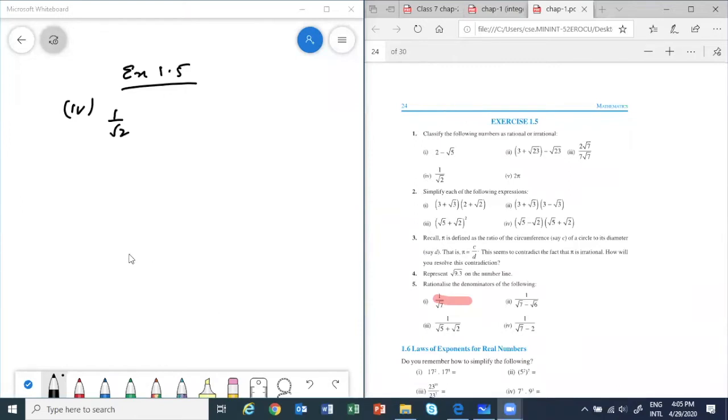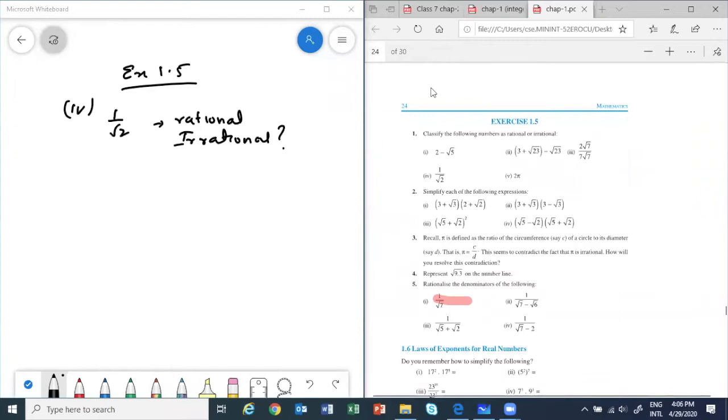So we have to talk about 1 by root 2. What do you think? Is it rational or irrational? Will it be a rational number or will it be an irrational number? And why? Okay, Aman is saying irrational, correct. All of you are saying irrational, correct.